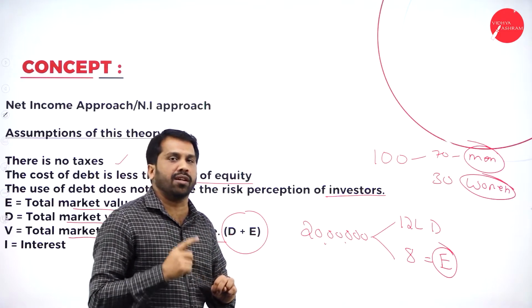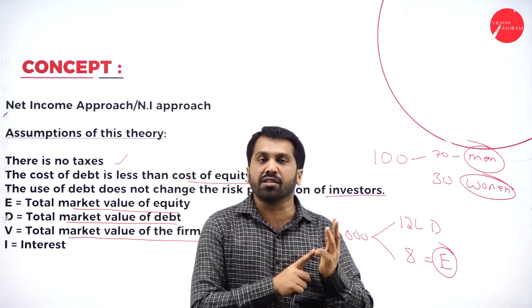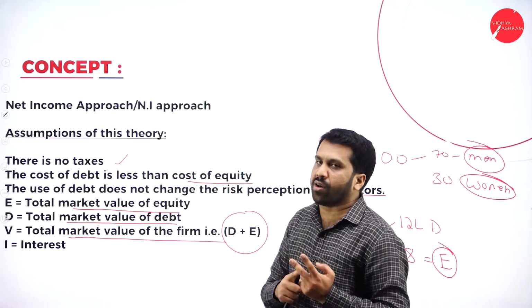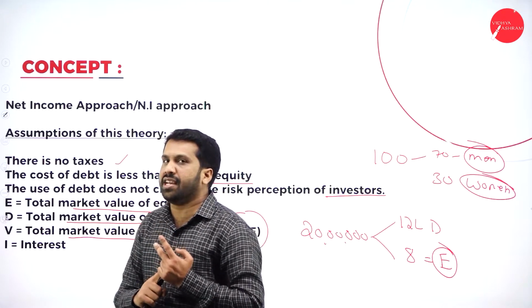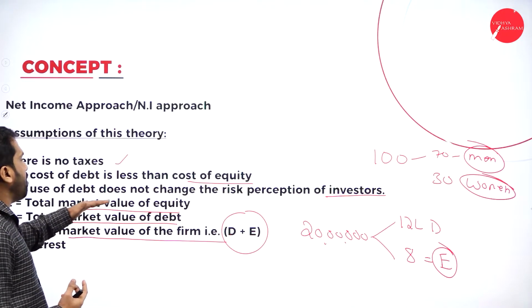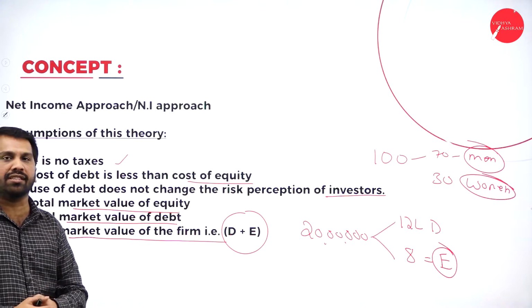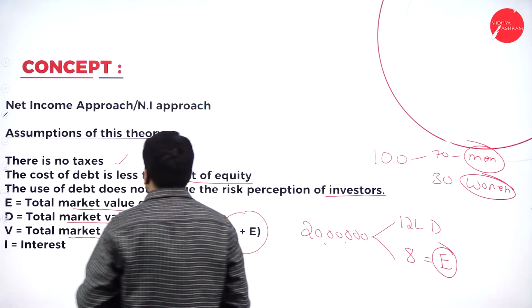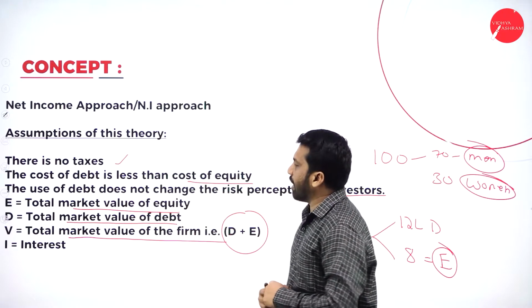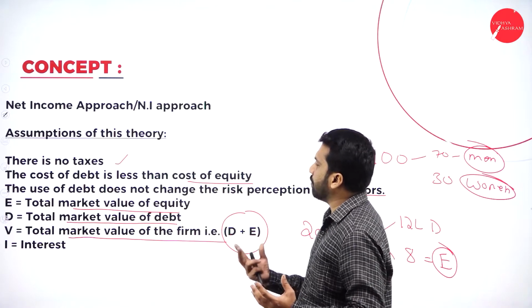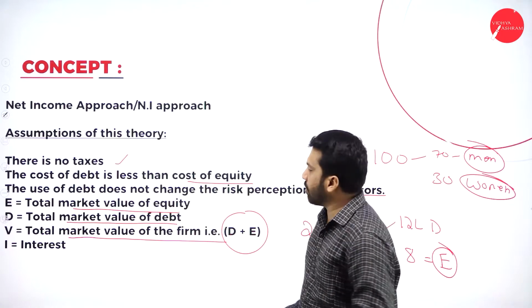What are the assumptions? First assumption is there is no tax. The second assumption is cost of debt is always lesser than cost of equity. And the third assumption is the investor's perception of risk will not change with debenture. Now, E stands for total market value of equity, D stands for total market value of debenture, V for value of the firm, I for interest.